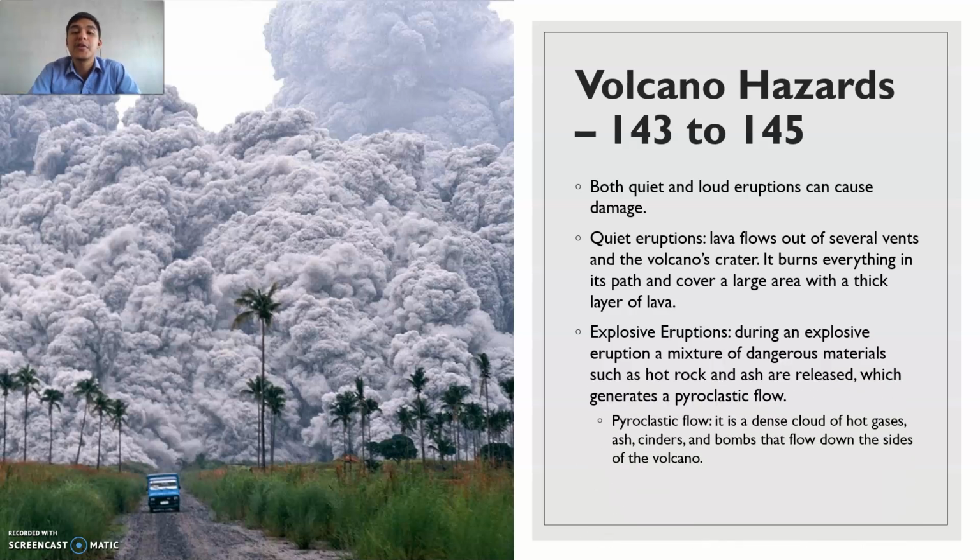On the other hand, we have explosive eruptions. During an explosive eruption, a mixture of dangerous materials, such as hot rock and ash, are released, which generates a pyroclastic flow. What is that word specifically? What is a pyroclastic flow? It is a dense cloud of hot gases, ash, cinders, and bombs that flow down the sides of the volcano. And right over here on the left, you have the representation of what a pyroclastic flow actually looks like.